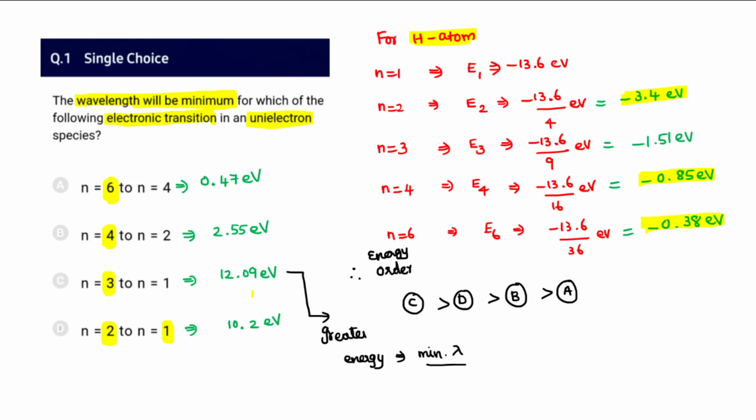Similarly, the rest two are also done, and they are asking for the minimum wavelength. When it is a minimum wavelength, the energy must be greater, because E equal to h nu, that is hc by lambda. So the wavelength and the energy are inversely related. So the minimum wavelength will have the greater energy. The greatest energy is observed for option C. So therefore the first question takes the answer as option C.